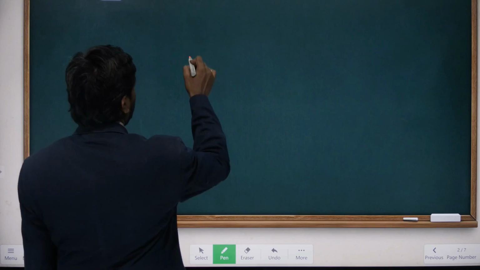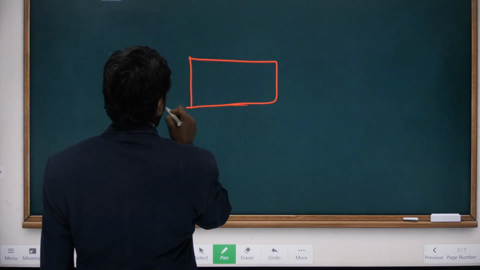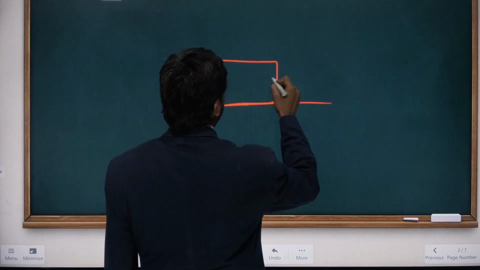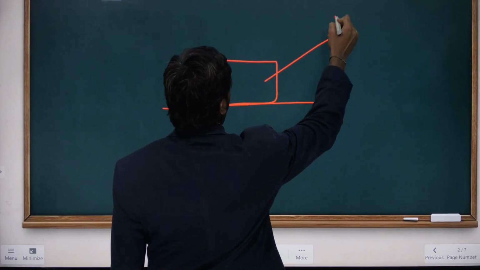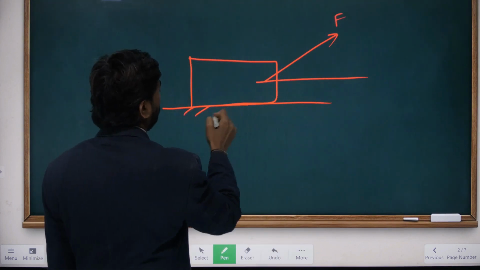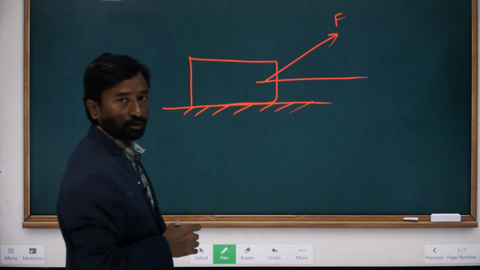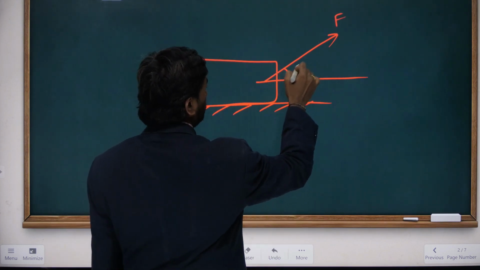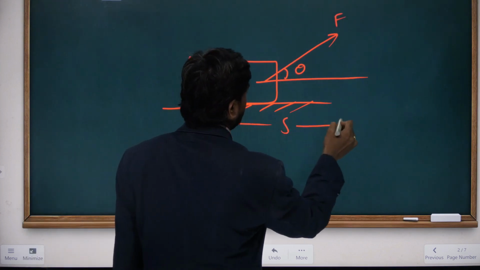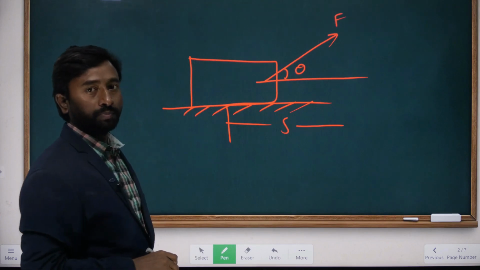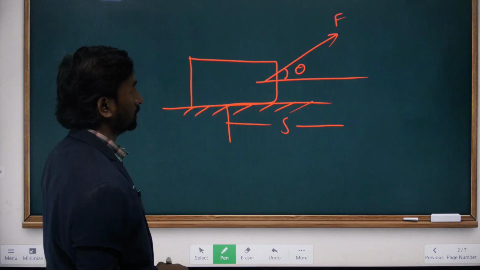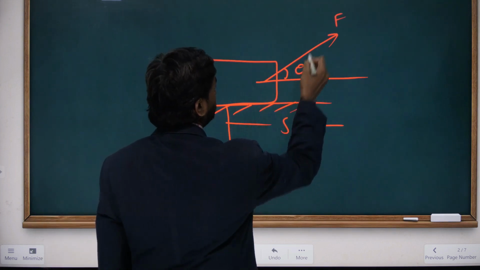Suppose this is an object, let us consider it is a brick. Now the force is applied like this at a certain angle with the horizontal. This is the horizontal, and the block is on the floor, on the ground. It makes an angle theta with the horizontal, and the body will have a displacement along the horizontal direction. The displacement is not along the direction of the applied force. So we have to take the component of this force.